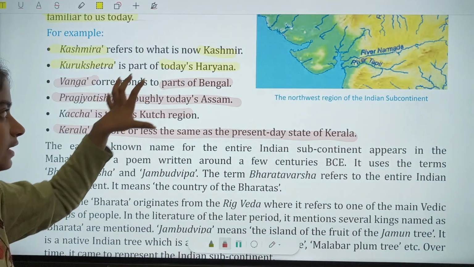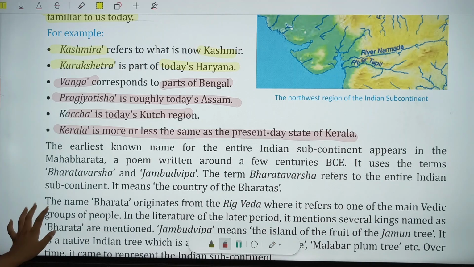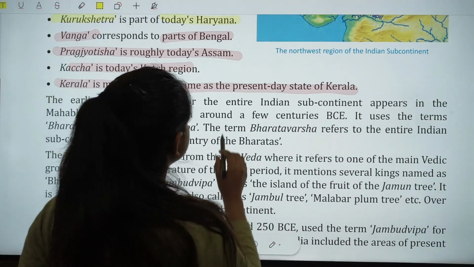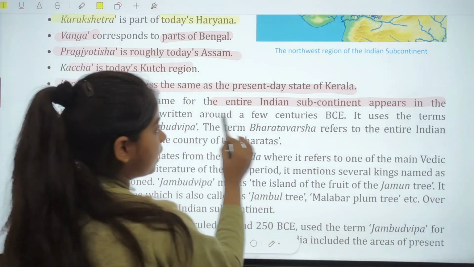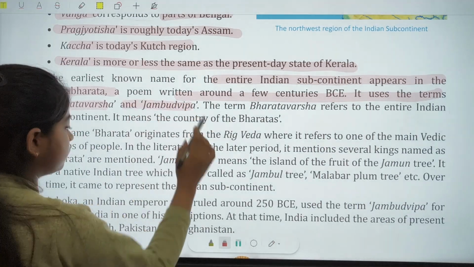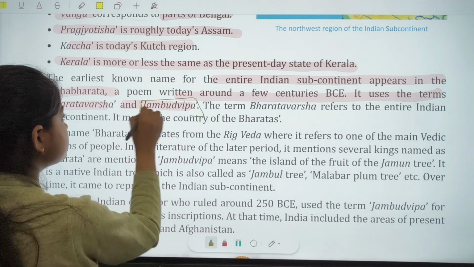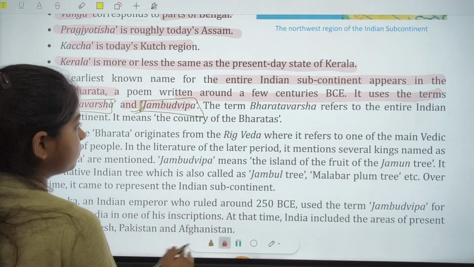So these are today's names, and these were the ancient names, which you can see are very similar to each other. The earliest known name for the entire Indian subcontinent appears in the Mahabharata, a poem written around a few centuries BC, which uses the term Bharat Varsha, clear, and Jambudvipa. This is very important: these were the two names of Bharat used at that time, Bharat Varsha and Jambudvipa.